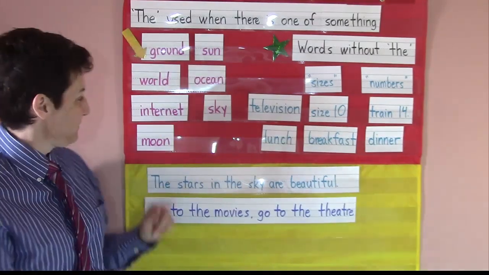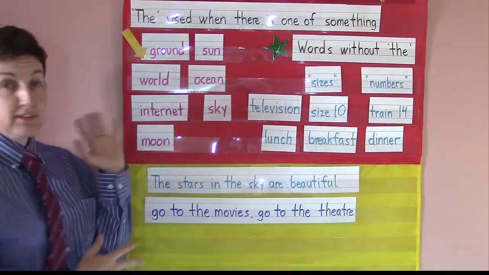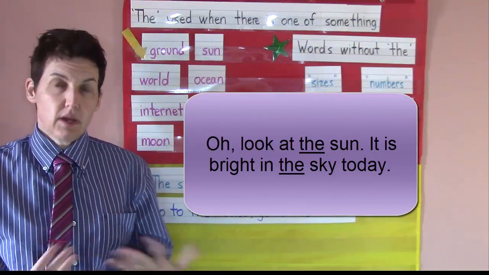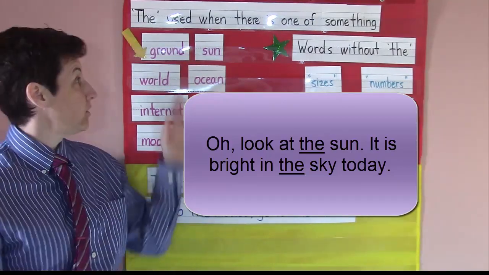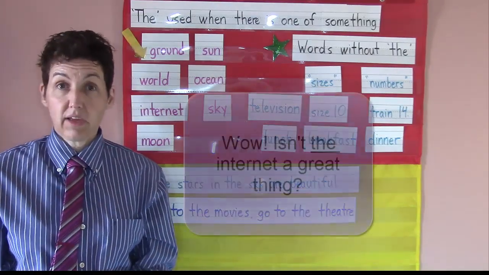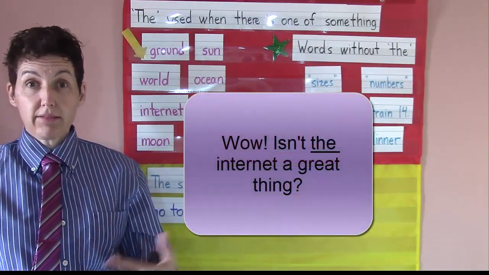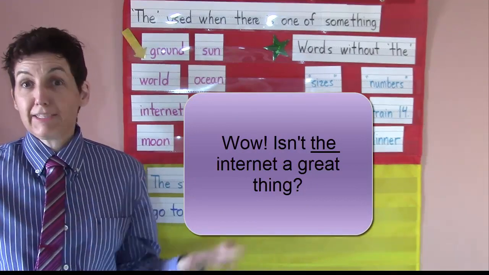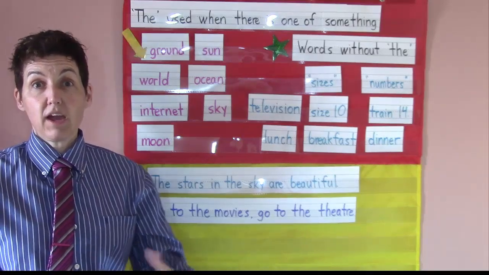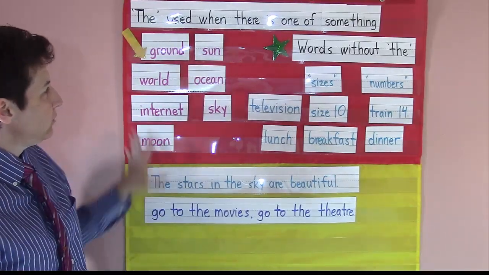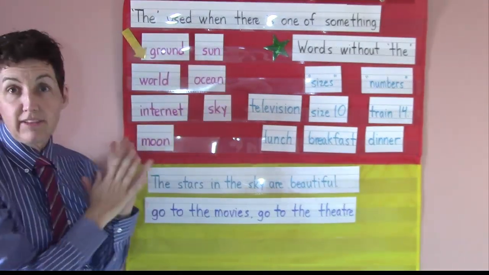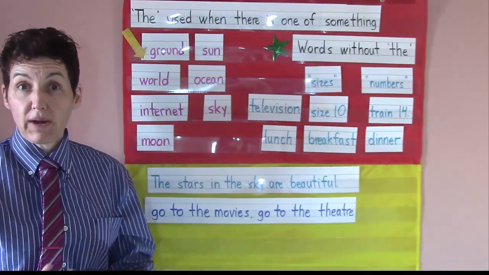Just memorize. All right. So if I want to say something like, oh, look at the sun. It's bright in the sky today, right? There's only one sun, so I use "the" with it. Or if I want to talk about the internet, I might say, wow, isn't the internet a great thing? There's only one of them, at least so far. And probably even if there are more than one someday, we still will say the internet. Okay, so you definitely need to memorize these. And try to use these words as much as possible so that you can earn points.